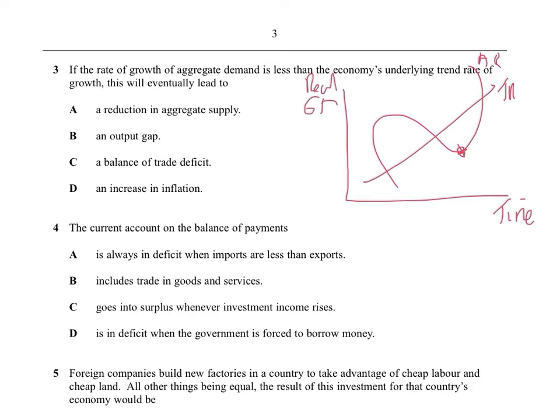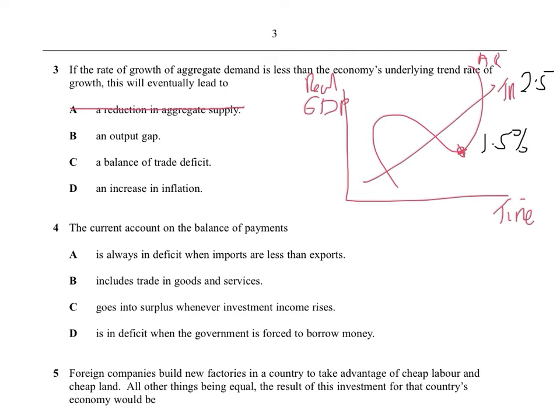Anyway, if this happens, what's going to happen? Is there going to be a reduction in aggregate supply? No, because aggregate supply could still be increasing, just at a lower rate than they thought. For example, the trend rate might be a 2.5% increase in GDP, whereas the actual rate might only be a 1.5% increase. It might be lower than the trend rate, but it might still be increasing, if that makes any sense.